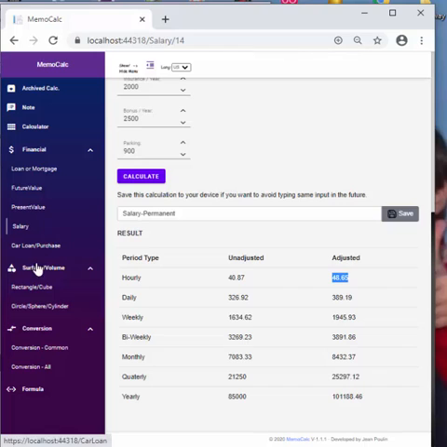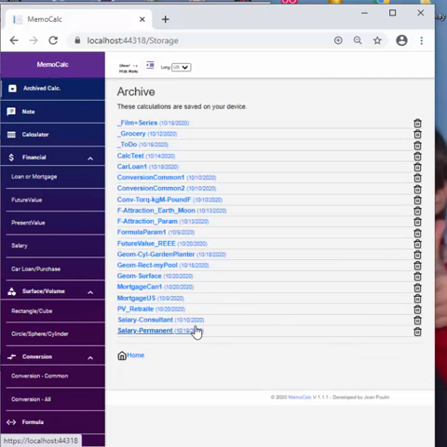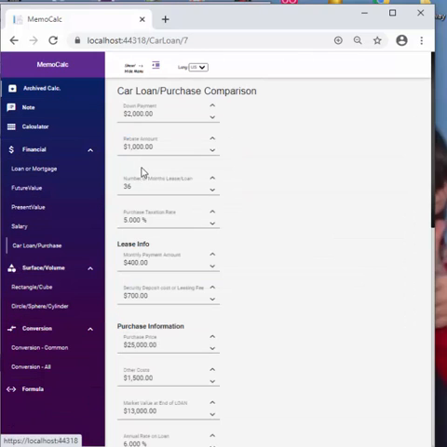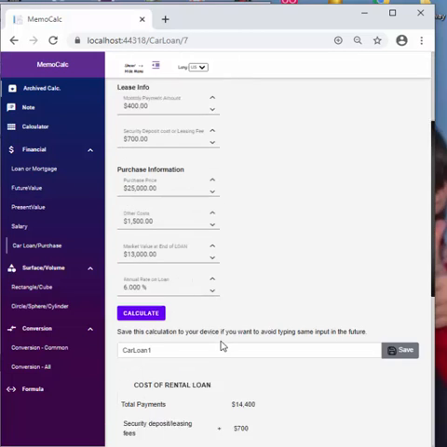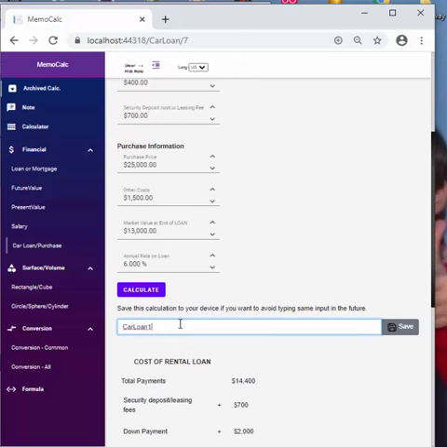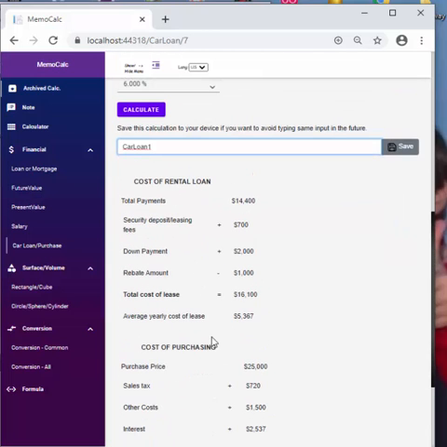So this is interesting for a car loan also, if you hesitate between renting or buying a car. So you could do, for example, a calculation, and you see sometimes it's a bit long to enter. So if you are shopping for a car and you have different conditions here, you just have to save it, car loan, let's say GM, or Tesla or whatever, and you do save, and you have all your options in your archive, and you have all the information about the cost of loan, rental, purchasing, etc.